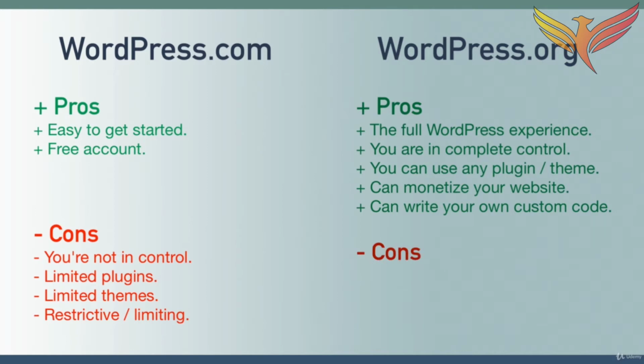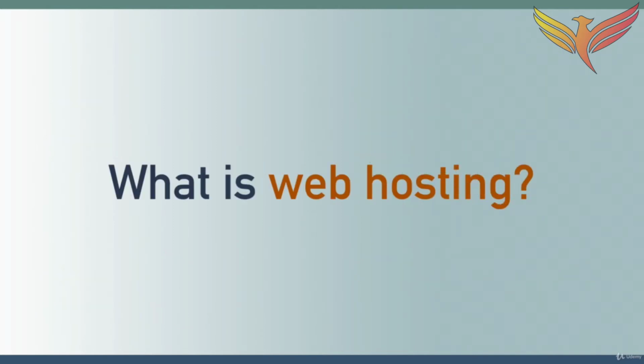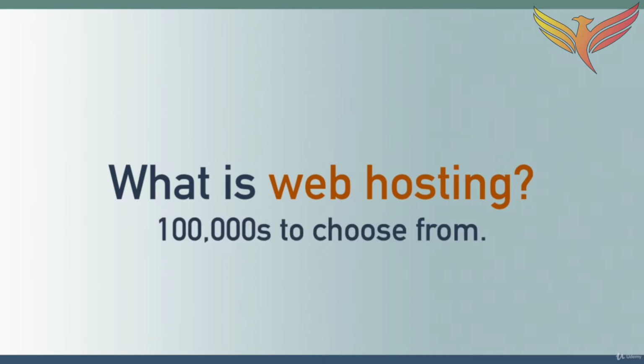There's really only one con to WordPress.org, and that is that you need to find your own web hosting. What does that mean? What is web hosting? Well, remember when I said that with WordPress.com, your website lives on their servers, and this is what allows them to limit or restrict what you can do. With WordPress.org, your website will live on whatever web host company you choose, and there are hundreds of thousands of web host companies to choose from.